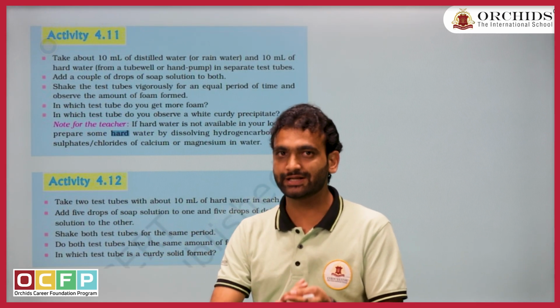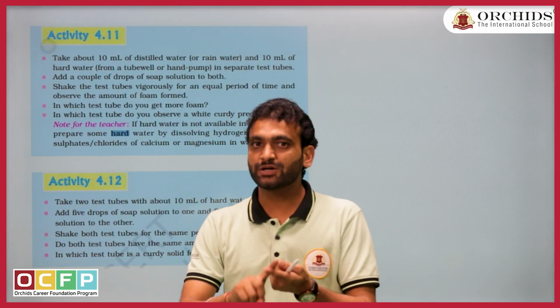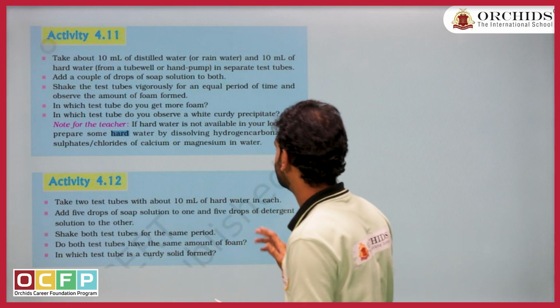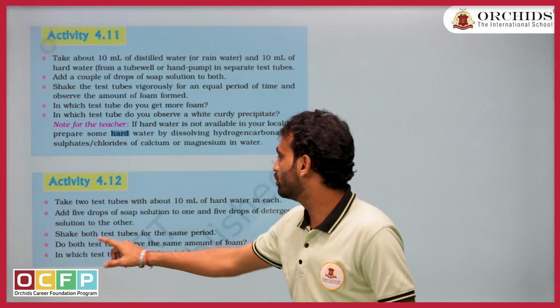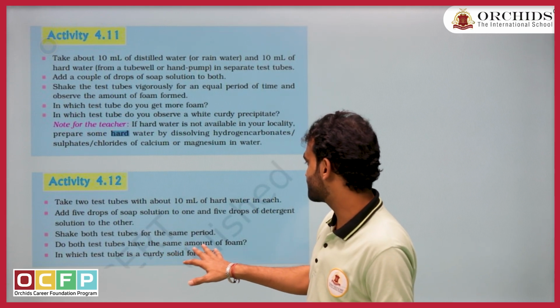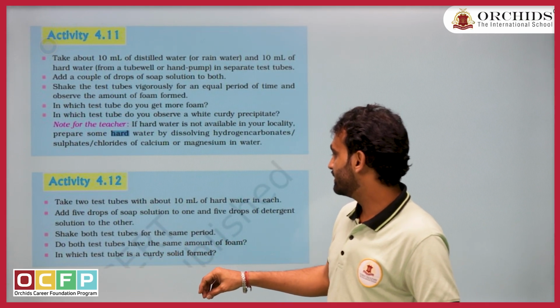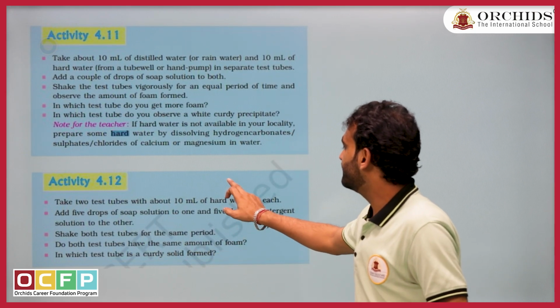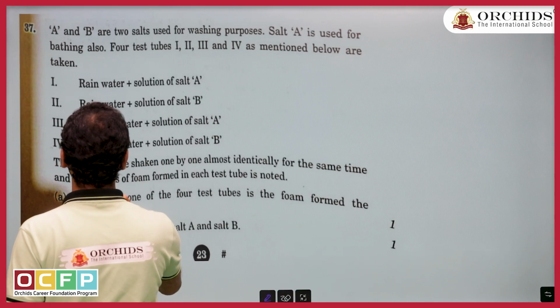One is soap, one is detergent. Actually both are used for washing purpose, but soap is mild and detergent is harsh. Shake both test tubes. Do both test tubes have the same amount of foam? No. Let us now answer the question.